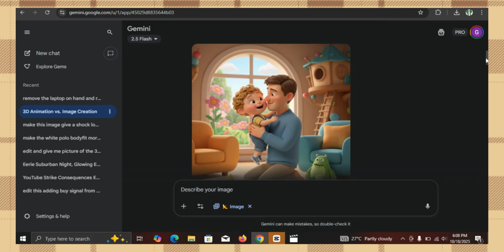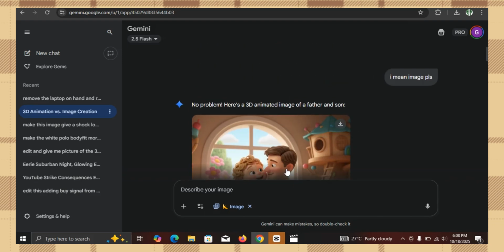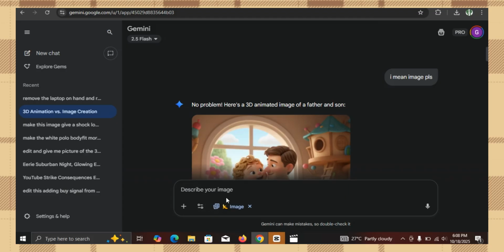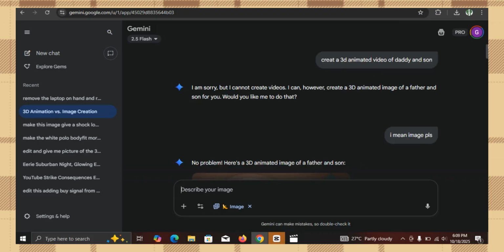So right here you just tell Gemini to generate. You use Nano Banana right here. So you choose Nano Banana. If you don't know how to choose Nano Banana, you come here. If I take it away, you go to tools right here and select create image with this Nano Banana icon right here. So now we say generate an image of a father and son right here.